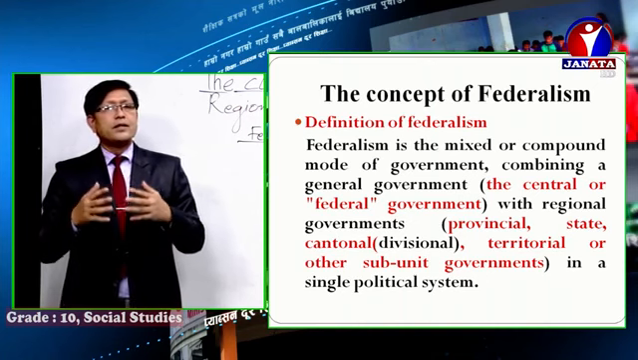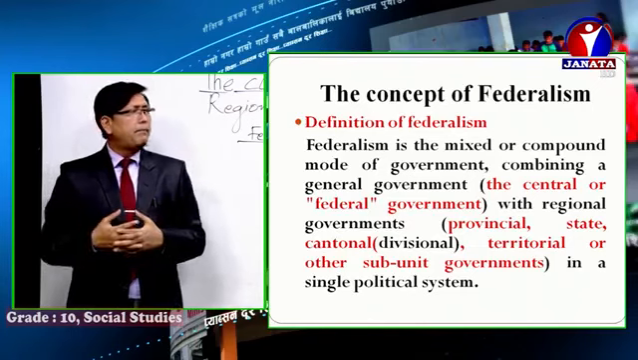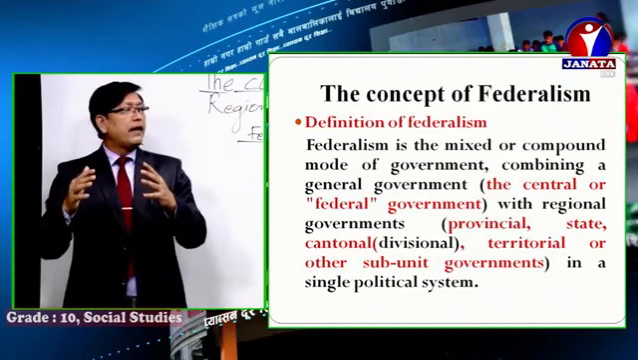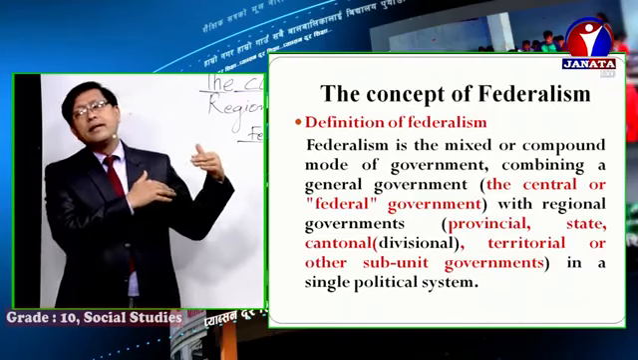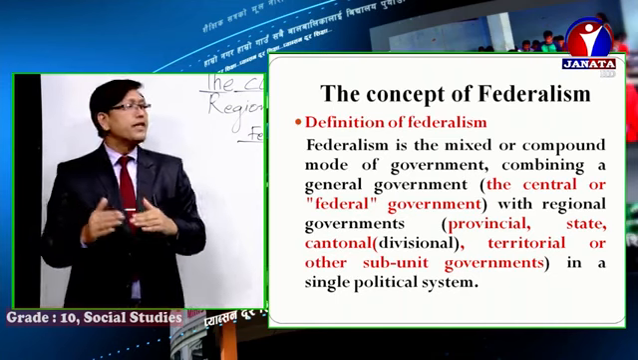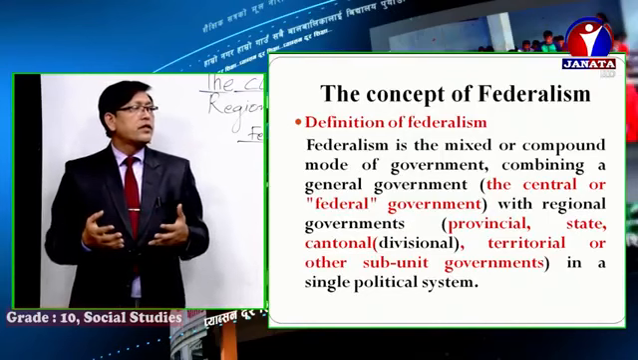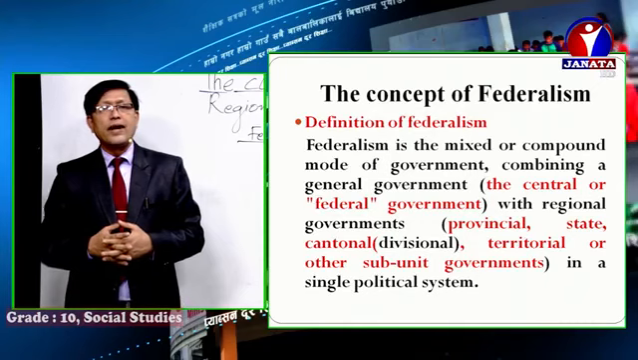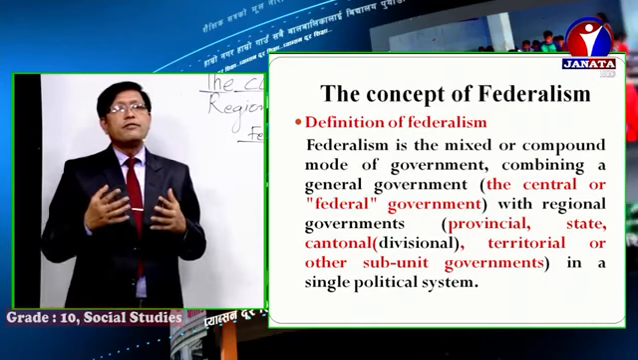All right. Let me clear you once more. Federalism is the mixed or compound mode of government where there can be a federal or central government in the center, and with the regional governments, like provincial government or state government or other sub-unit government, in a single political system. All right. This type of system is called federalism.